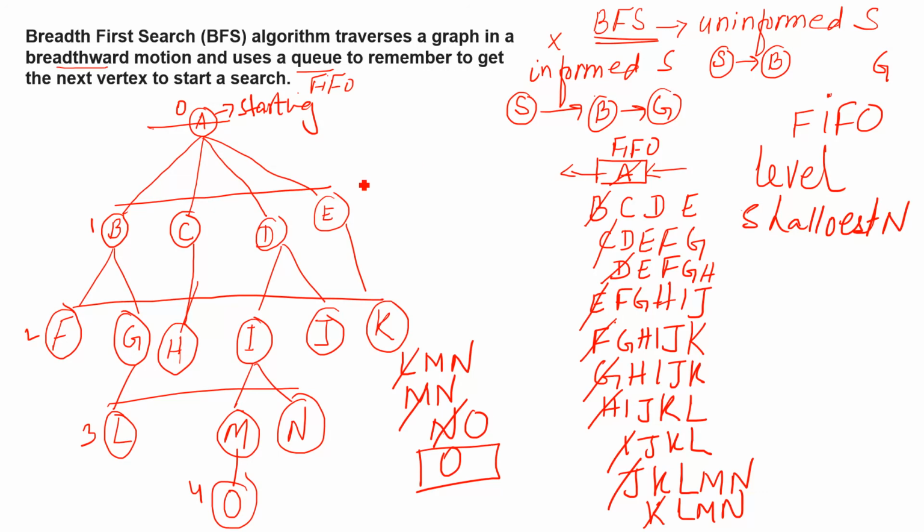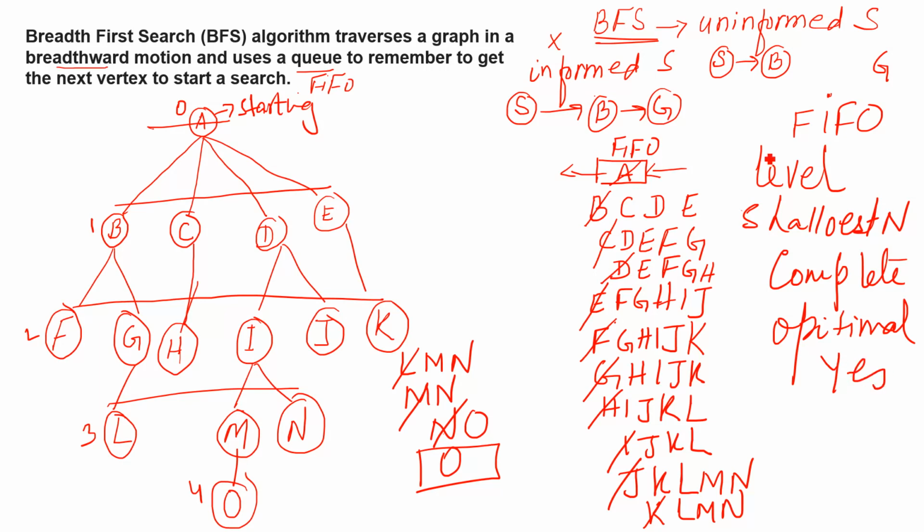Shallowest node means we have to move horizontally from one node to another. And the third point is completeness. It will give us the complete result, or you can say the optimal result. If someone asks whether BFS provides the optimal result, yes or no, the answer is yes, right? This method gives us the optimal solution.